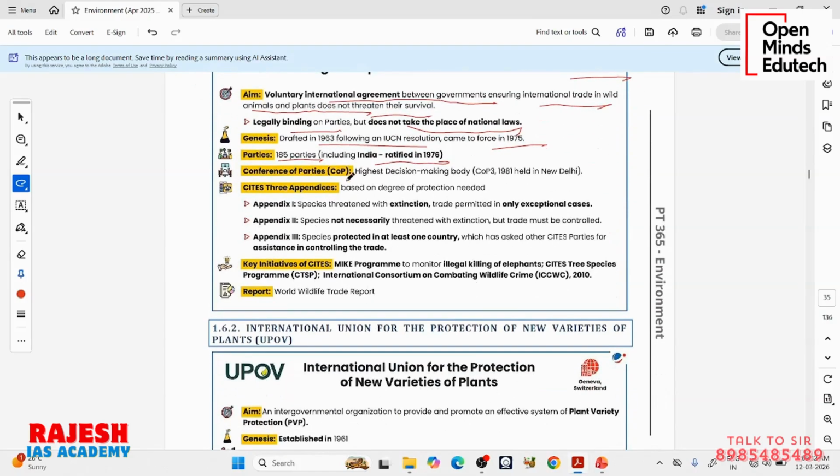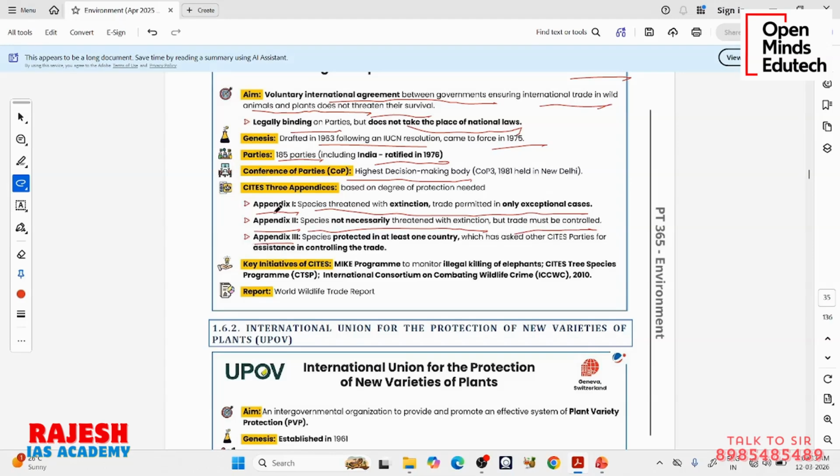So conference of parties, of course, like for every body, is the highest decision making body. So we know CITES has 3 appendices: Appendix 1, Appendix 2, Appendix 3. Appendix 1 means species threatened with extinction, trade only permitted in exceptional circumstances, very high protection. Appendix 2, species not necessarily threatened with extinction, but trade is controlled, so somewhat lesser protection.